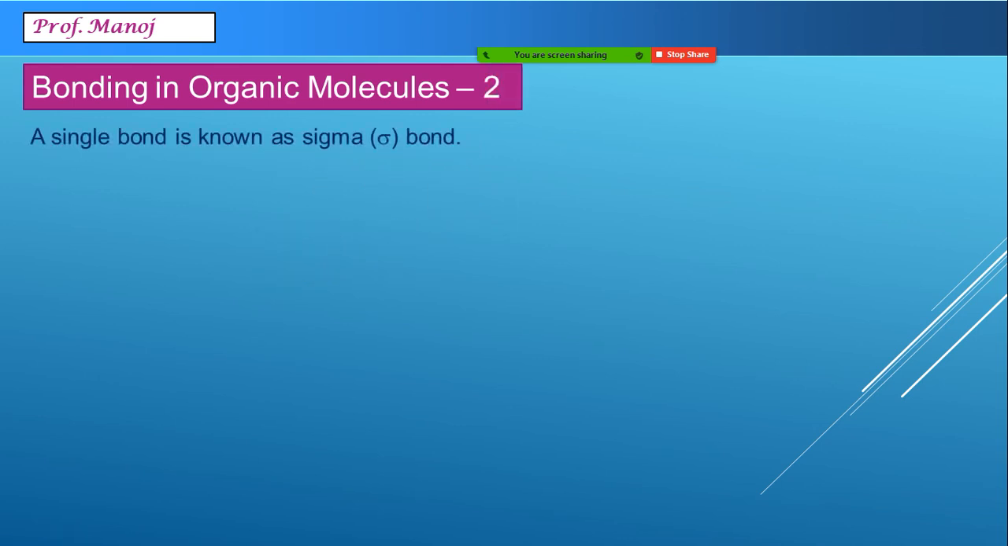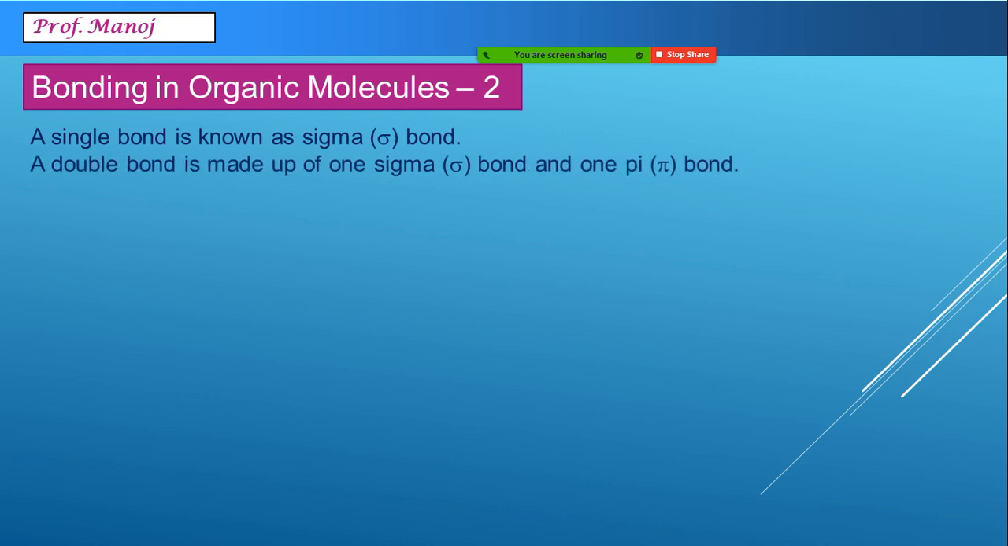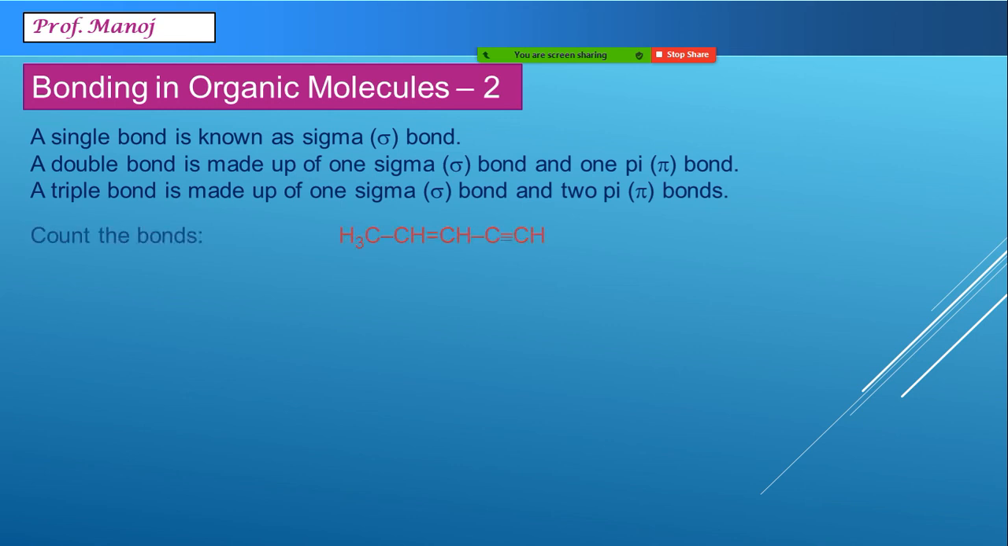Whatever single bond we see, the name of the bond is sigma bond. And wherever there is a double bond, it is made up of one sigma and one pi. And a triple bond is made up of one sigma and two pi. What I mean by this, we will see with an example. Imagine this earlier molecule. The question they ask, which I have written here, is: count the bonds in them. So we have to go very systematically. We first count carbon-hydrogen sigma bonds.